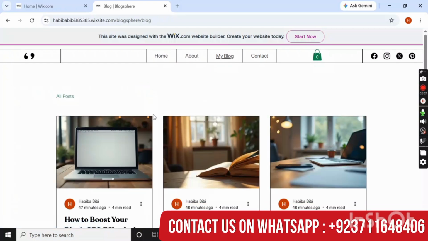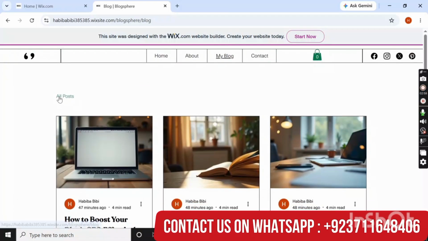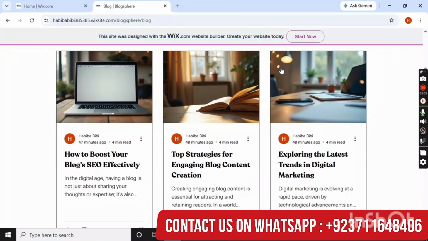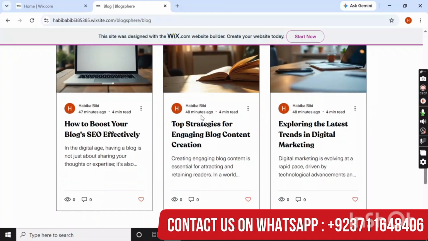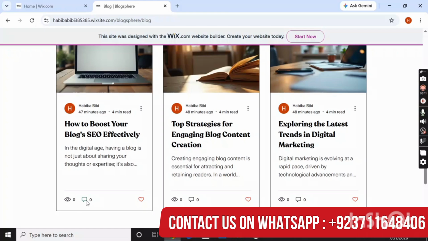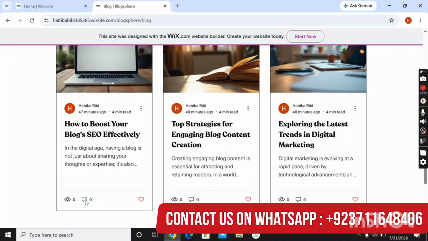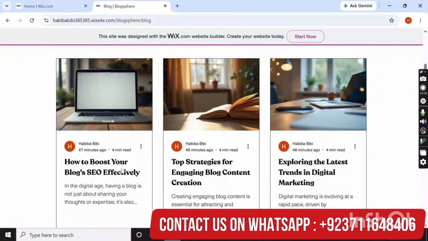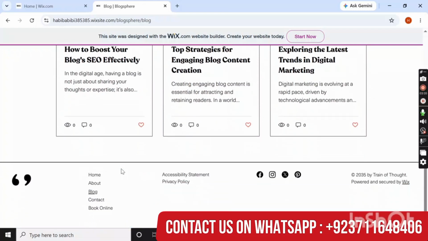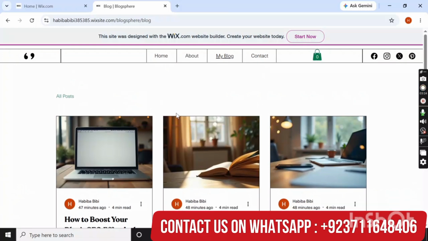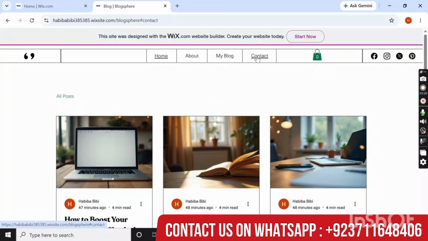So viewers, here you can see the amazing look of this site. Here are all the posts, and the admin can add as many posts as he wants from the admin panel. So viewers, here views will be shown, here comments will be shown, and here likes will be shown, and the admin can track each and everything personally from the admin panel too. So viewers, this is the photo section. So let's move toward the next section, that is contact.